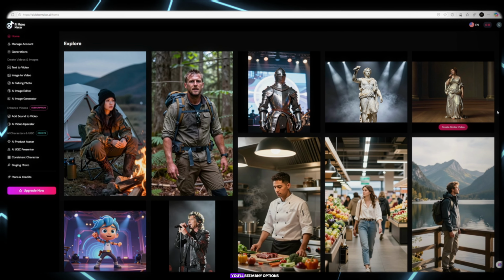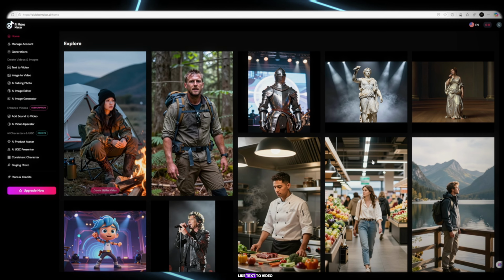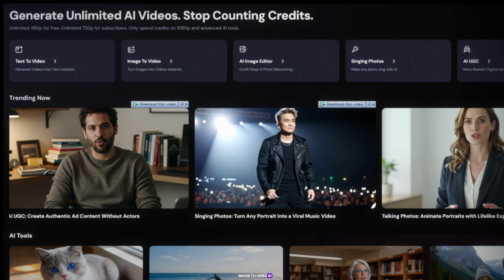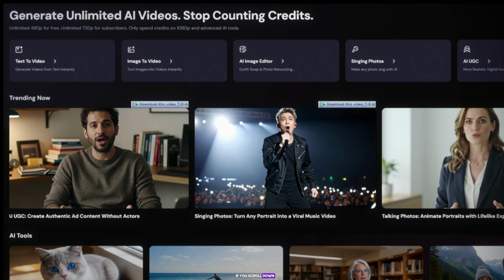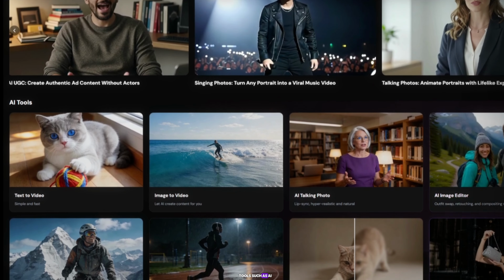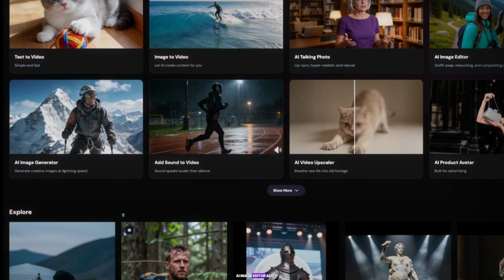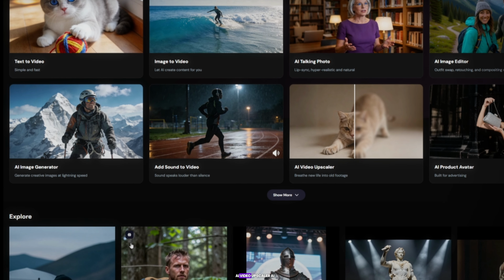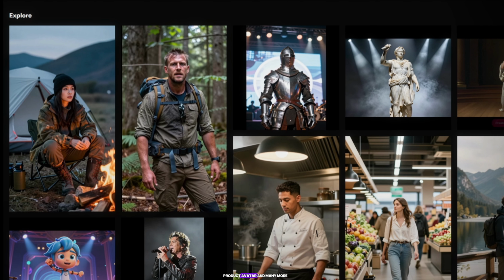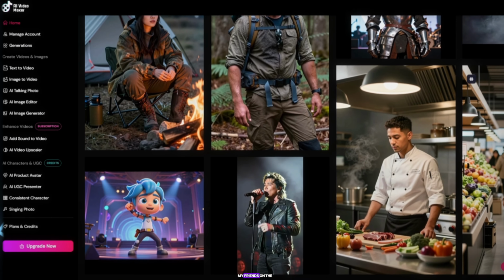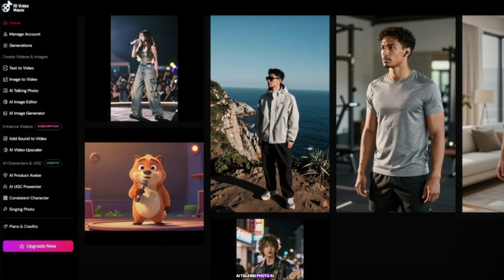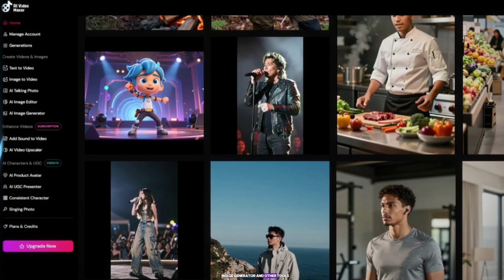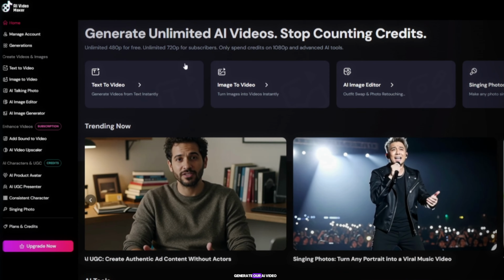On the home page, you'll see many options like text to video, image to video, AI image editor, and even singing photo, which is trending right now. If you scroll down, you'll see even more tools such as AI talking photo, AI image editor, add sound to video, AI video upscaler, AI product avatar, and many more. You can create a lot of content using this single tool, my friends. On the left side, you'll see more options like text to video, AI talking photo, AI image generator, and other tools. Now it's time to generate our AI video.